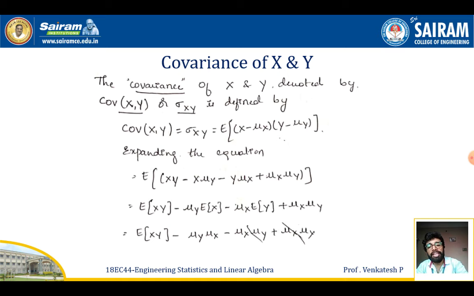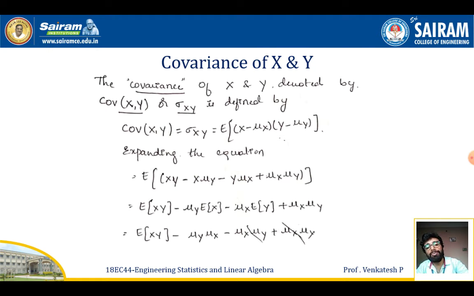By simplifying, I apply the expectation to the entire equation. So I got expectation of xy, and by taking mu y outside, expectation of x, and by taking mu x outside, expectation of y, plus mu x mu y. I can replace expectation of x with mu x and expectation of y with mu y, so it will be mu x mu y, mu x mu y.